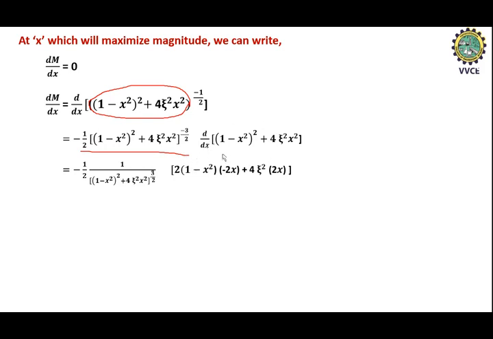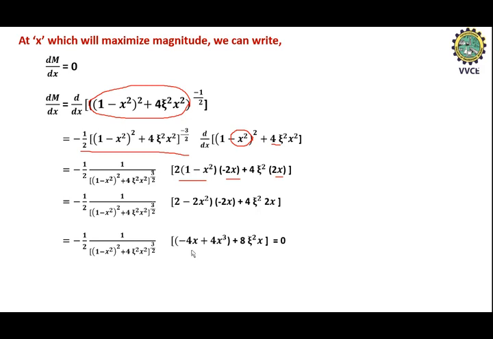Here the differentiation of this function gives 2 into (1 minus x square). Again you need to differentiate the term within that function, that is minus 2x. And these two are constants, 4 zeta square, x square will become 2x. So differentiation is done, now we need to simplify these expressions. 2 into 1, 2x square into minus 2x, 4 zeta square 2x. At last we get 4x plus 4x cube plus 8 zeta square x equal to 0.